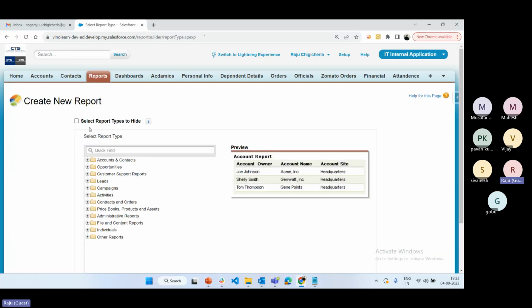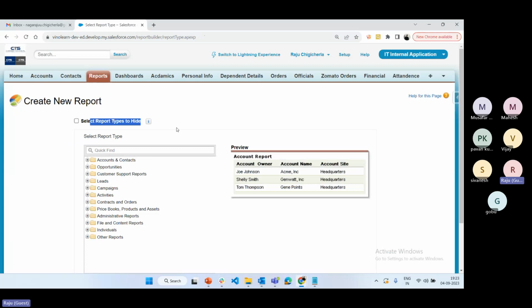So first step is choose the report type. Report types are two types. One is the standard report type that is enabled by Salesforce by default, and one more is custom report type. Report type is also one of the concepts that I will explain separately. What does report type mean?